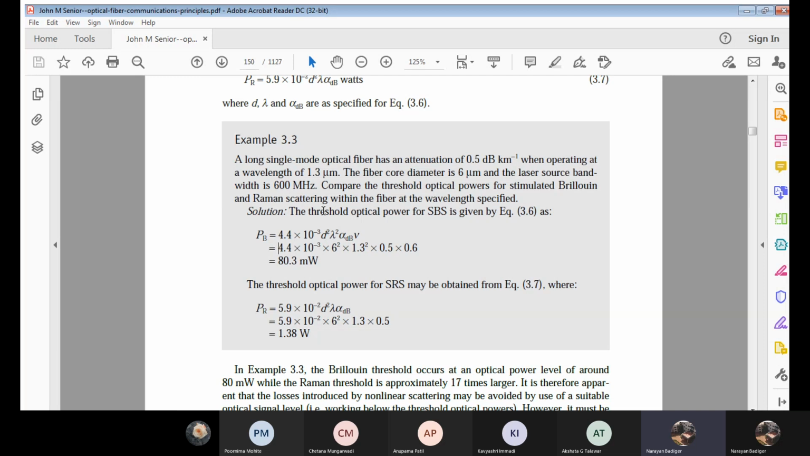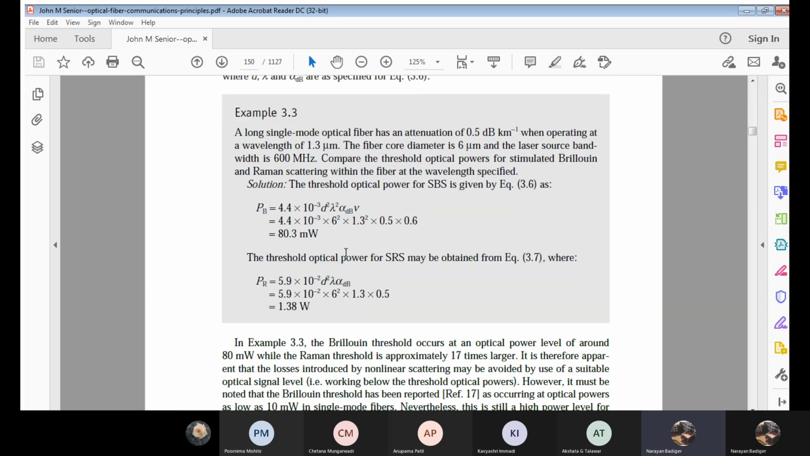Then lambda is given as 1.3 micrometer, squared. Next, attenuation is 0.5. And the last one is the bandwidth, which is 600 megahertz. Okay, we have manipulated it mathematically. If you simplify, I get 80 milliwatts. So this is the threshold optical power with respect to SBS for the given wavelength.